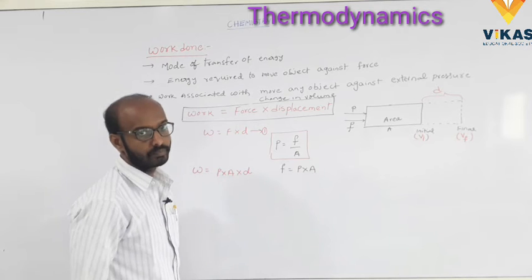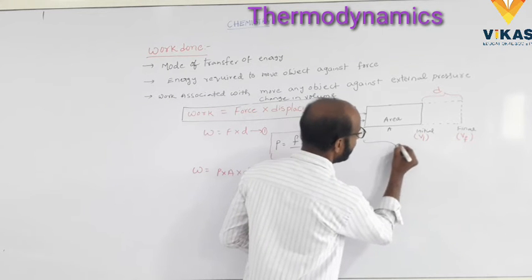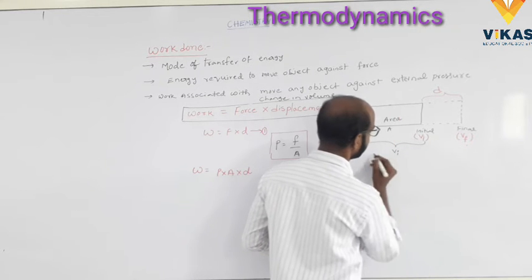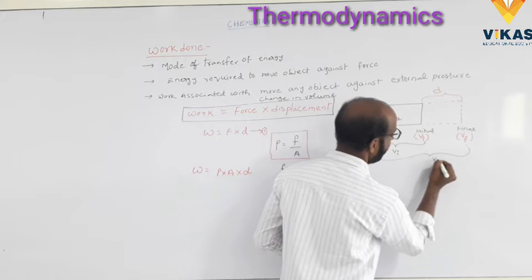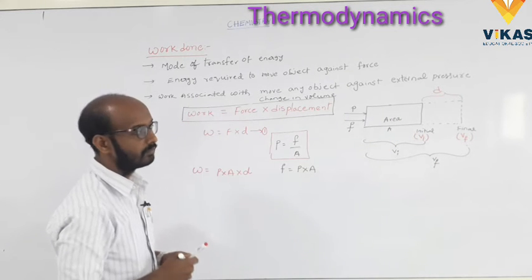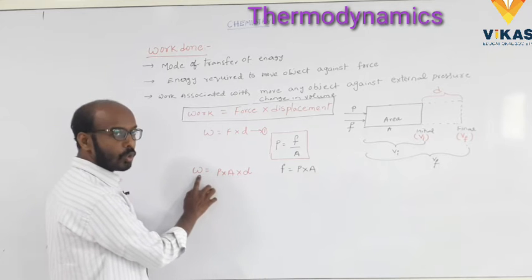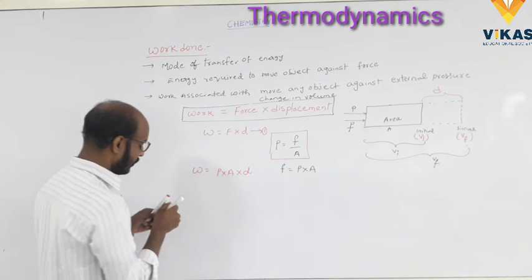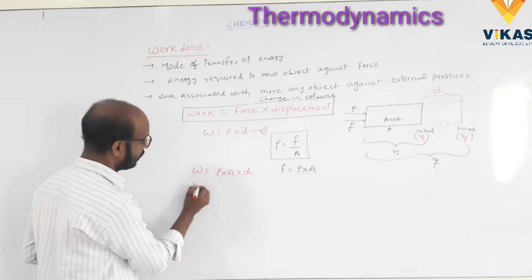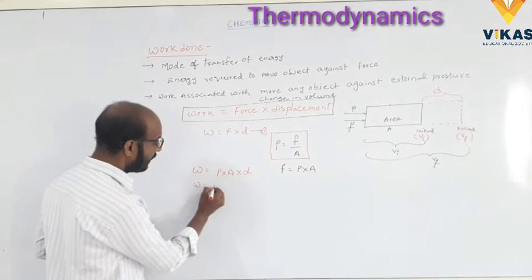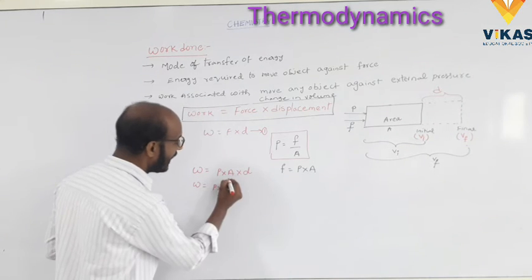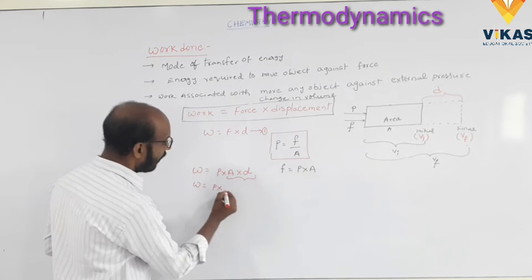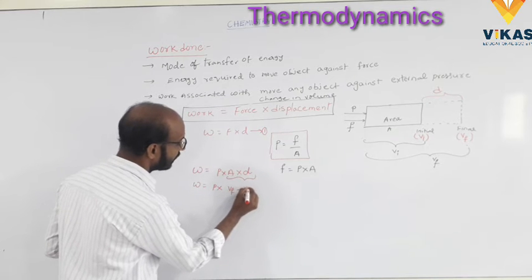Work done. Okay, for example, this is the V initial, and this is the V2, V final. Here W is equal to P into A into D. Here A into D is the change in the volume. So we write W is equal to P into change in the volume. That means A into D is the change in the volume, so we write V final minus V initial.